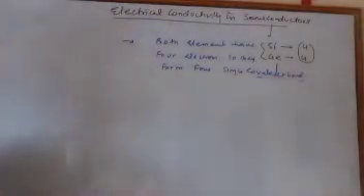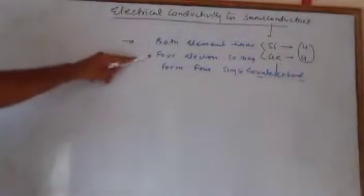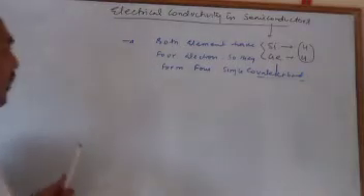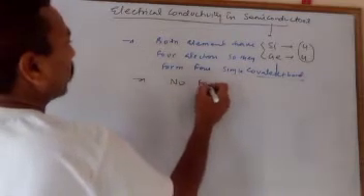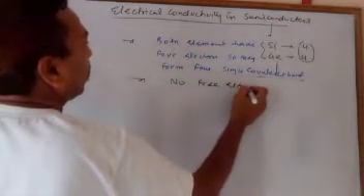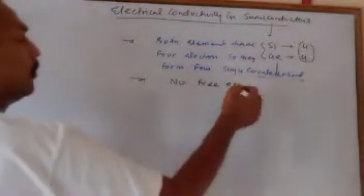In silicon, if they form single covalent bonds, no free electron is available in pure silicon or pure germanium.